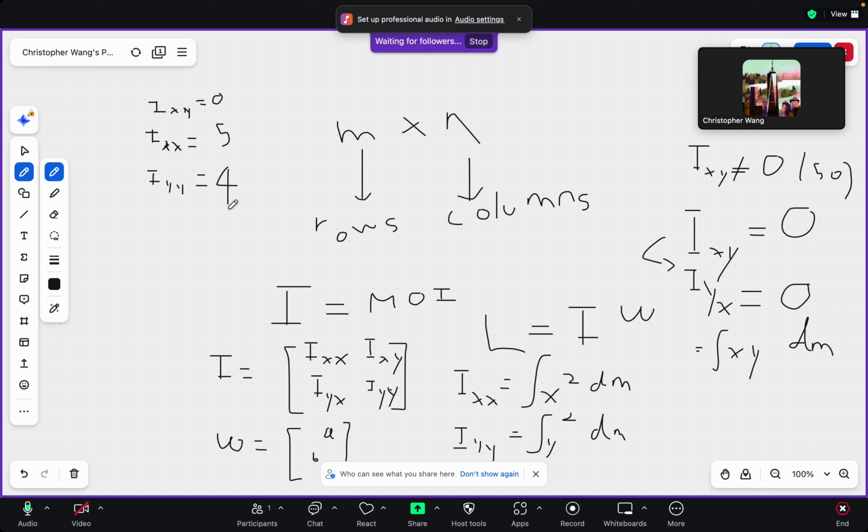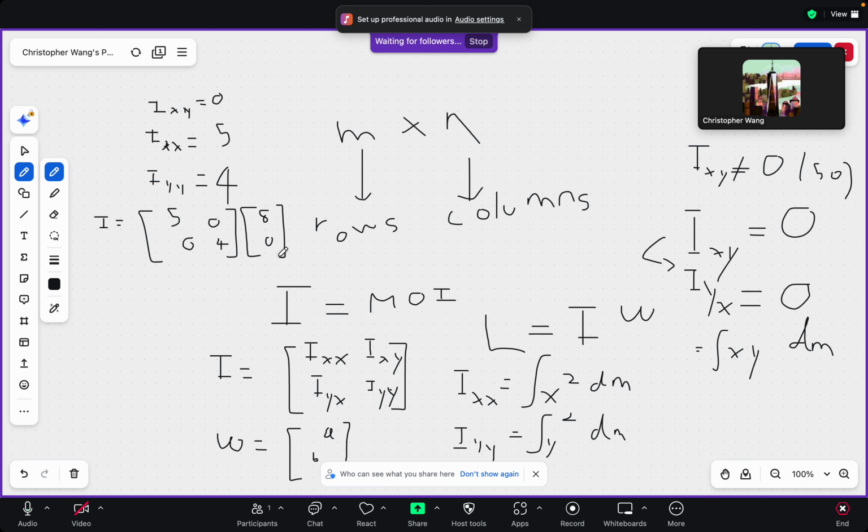So we'll do some sample calculations here. Then we get the moment of inertia matrix is equal to 5, 0, 0, 4. And now let's assume there is an angular velocity component only directed along the x-axis. We'll just assume it to be 8 units.